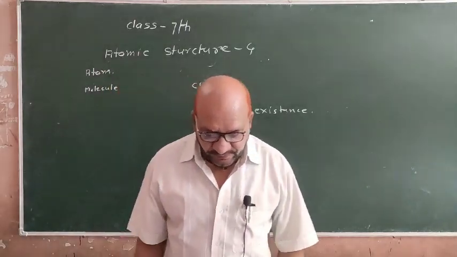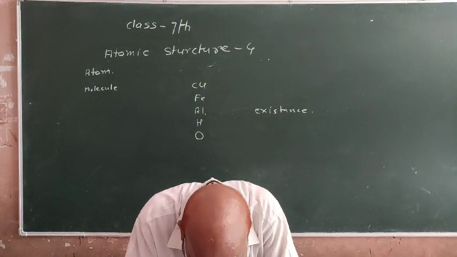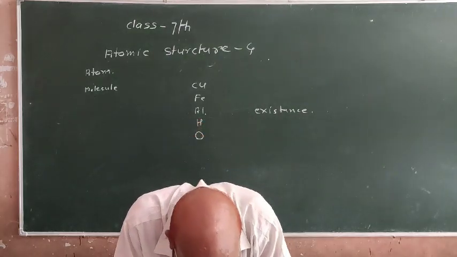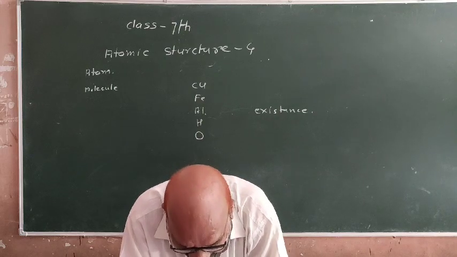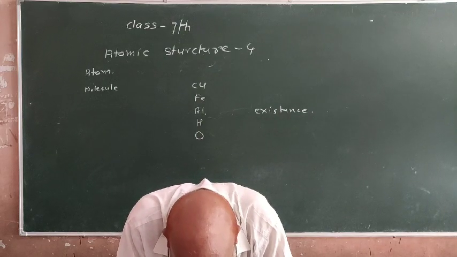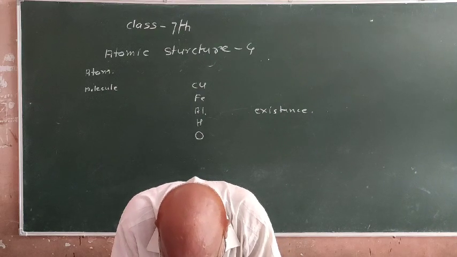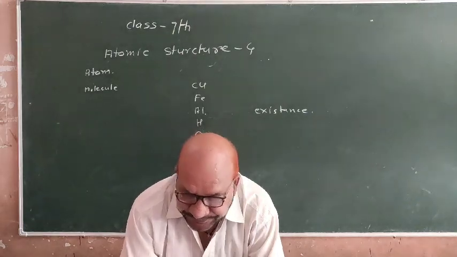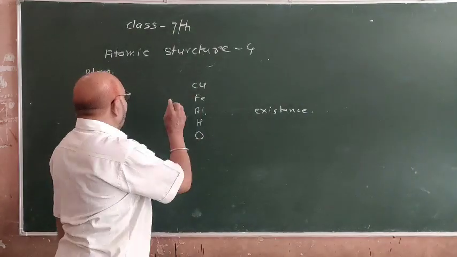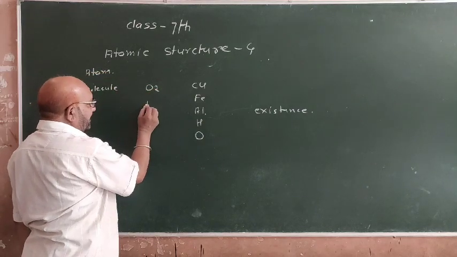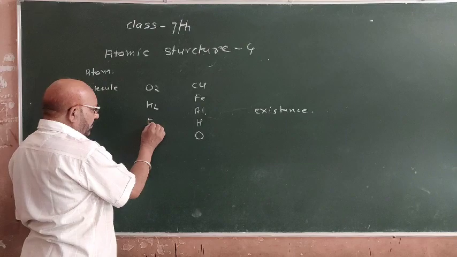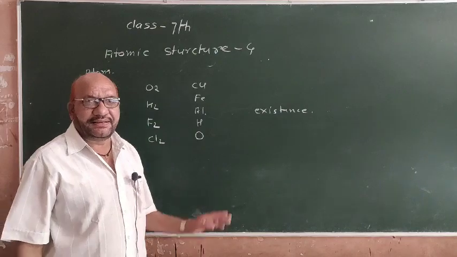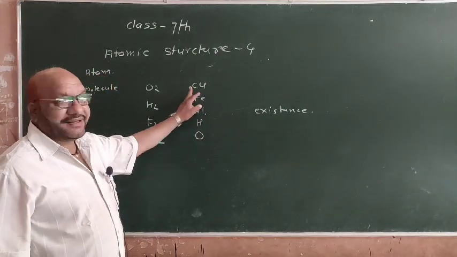Now molecule. Molecule, the smallest unit of a pure substance which always exists independently and retains all the chemical and physical properties of that substance is called molecule. For example, O2 is the molecule of oxygen, H2 molecule of hydrogen, F2 molecule of fluorine, Cl2 molecule of chlorine. This type is called molecule, but that is called atom.